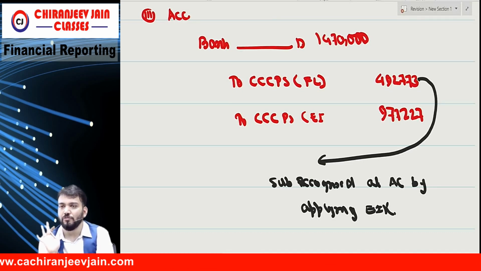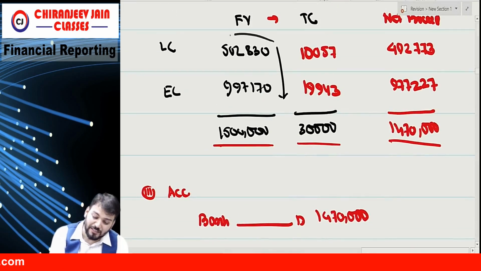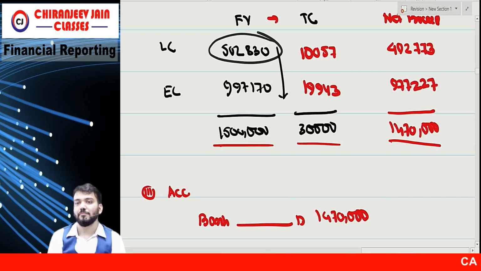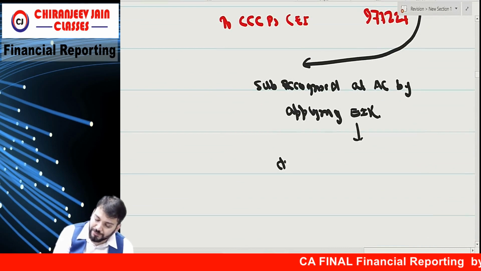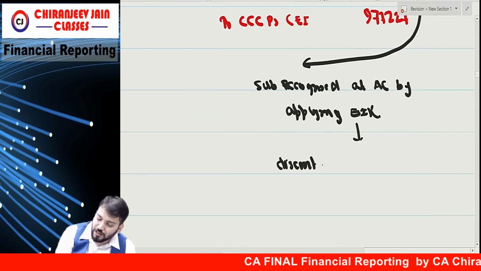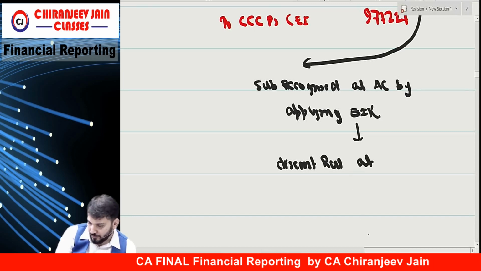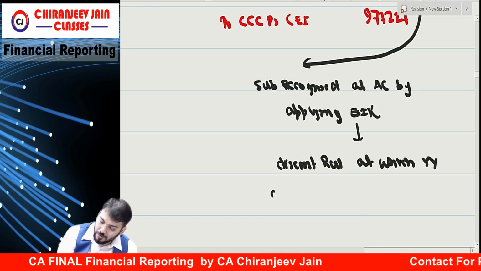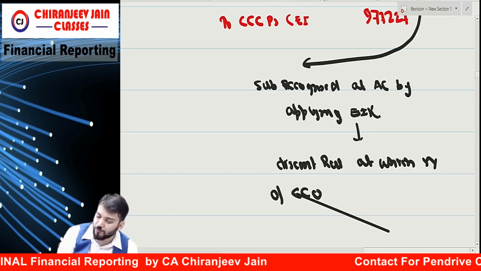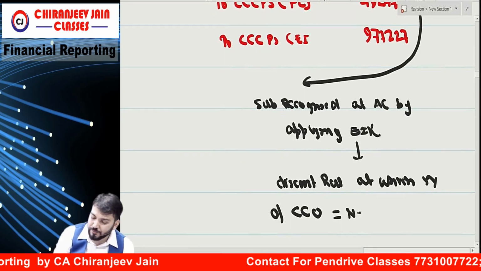15%? No, no. 15% will be the rate for this amount. Means what is EIR? EIR means the discount rate at which the present value of contractual cash outflow is equal to net proceeds.